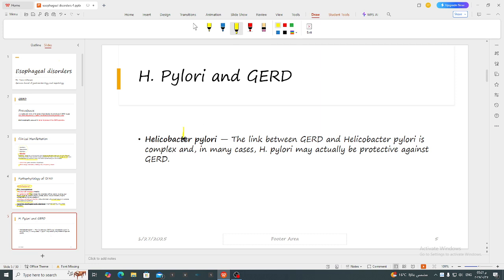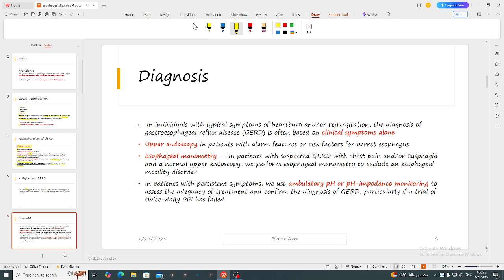H. pylori has nothing to do with reflux. It may actually be protective against gastroesophageal reflux disease, so we should not test for H. pylori in patients with typical reflux symptoms.